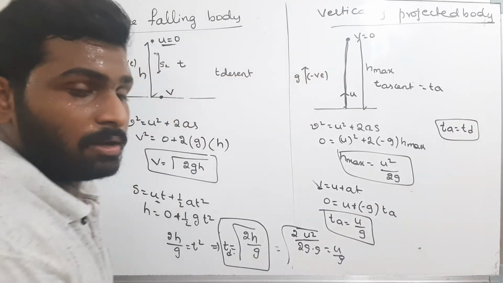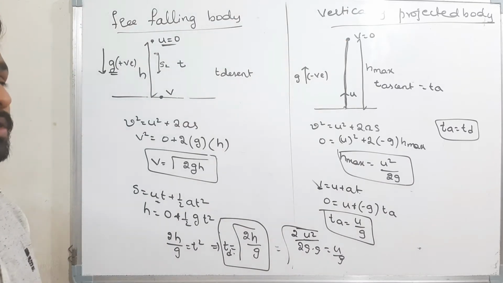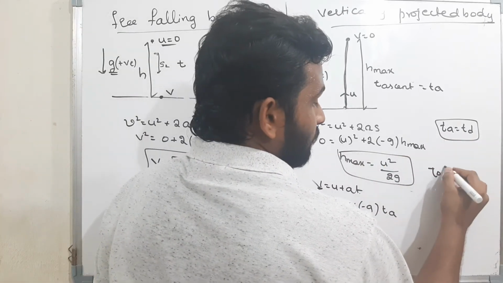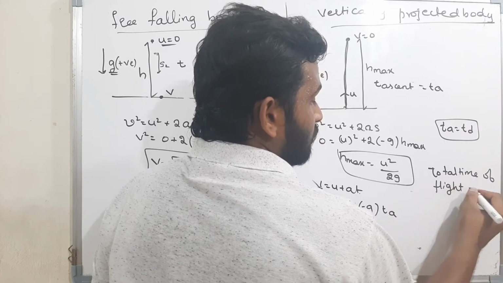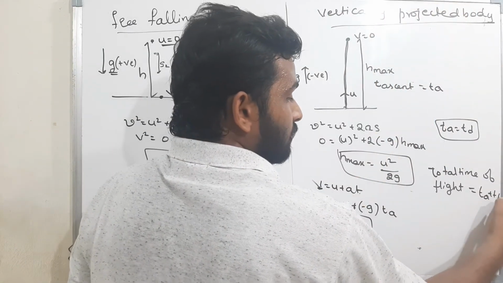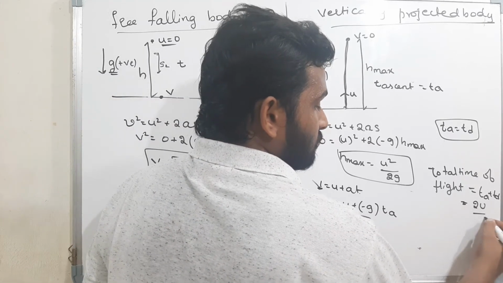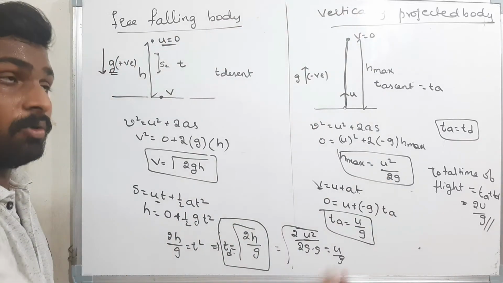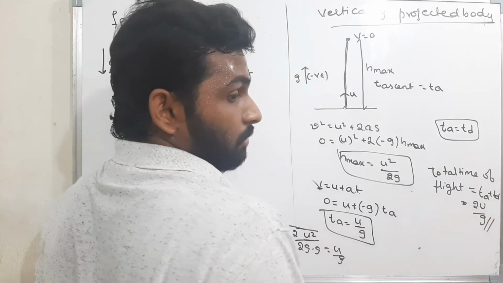That means if the body is taking 2 seconds to go to maximum height, from there the body will take again 2 seconds to come down. Please remember this. Time of ascent is equal to time of descent. Now what is the total time, the total time of flight? The total time of flight is nothing but to go up as well as to come down. That means Ta plus Td, which is u by g plus u by g. That means time of flight is 2u by g. So to go up is u by g and to come down is u by g. What's the total time taken? 2u by g. Please remember this.